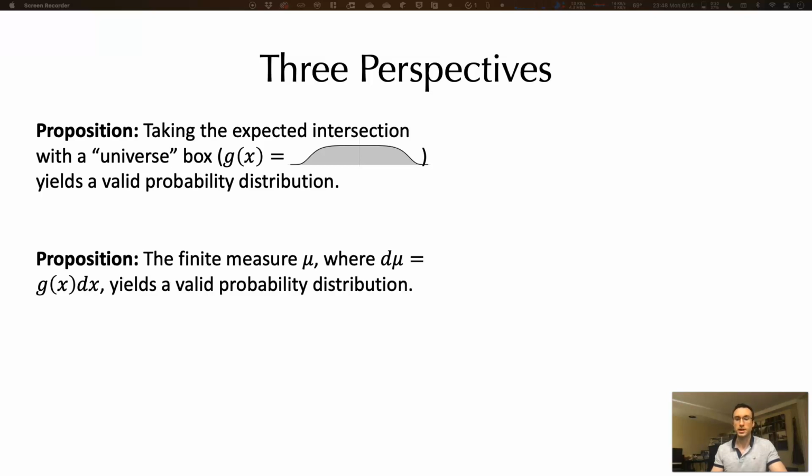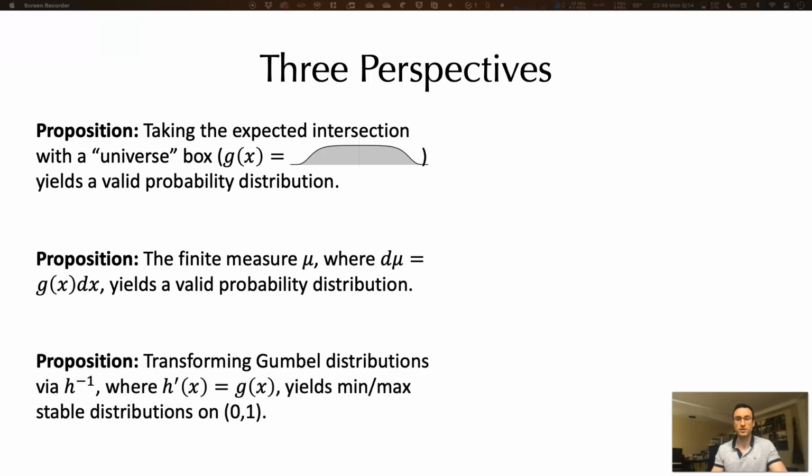More interestingly, the resulting solution can actually be interpreted to fulfill both of the previous solutions. The box density can be interpreted as providing a finite measure on the real line, and also can be interpreted via change of variables as transforming the Gumbel distributions to min-max stable distributions on [0, 1]. These three alternative perspectives provide several footholds for further analysis and expansion.